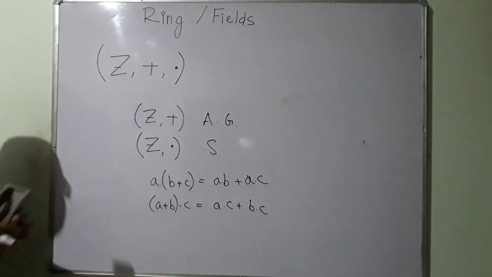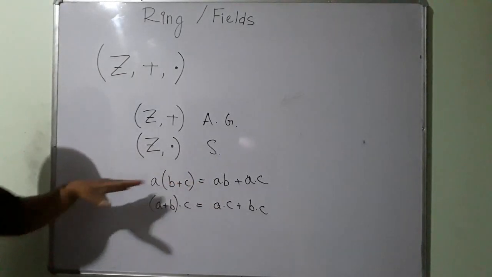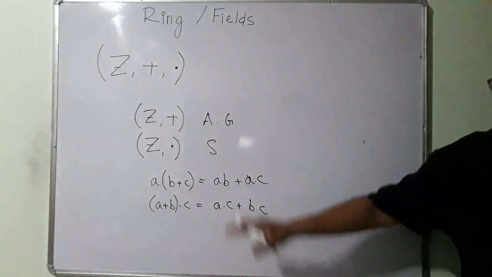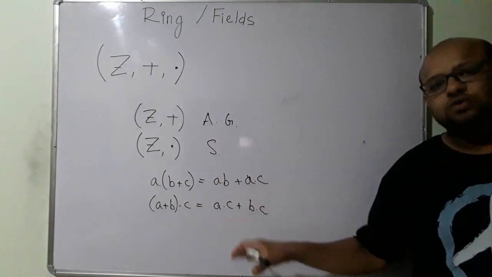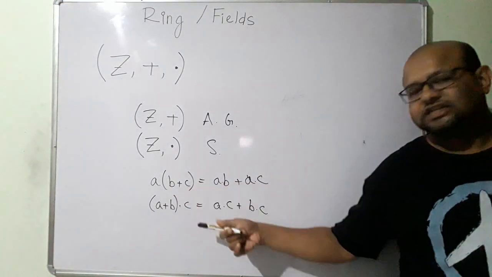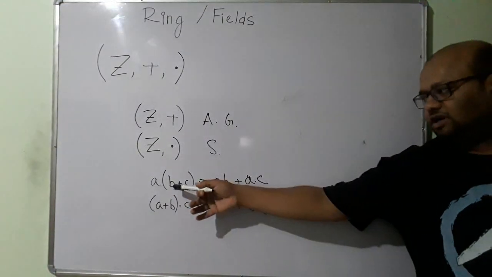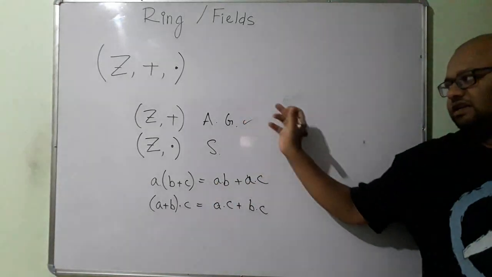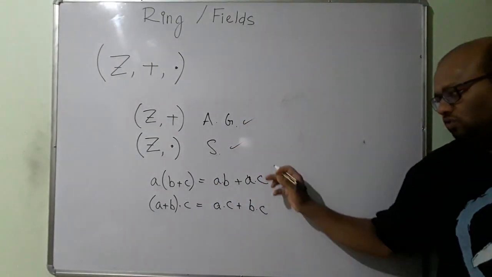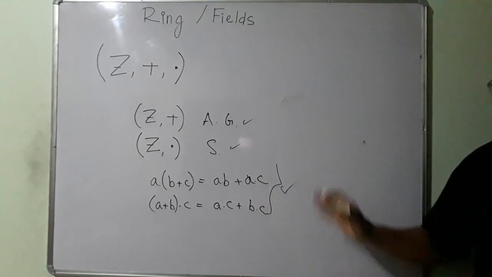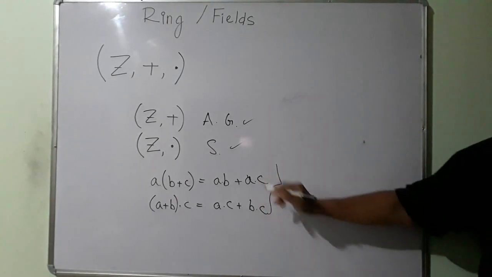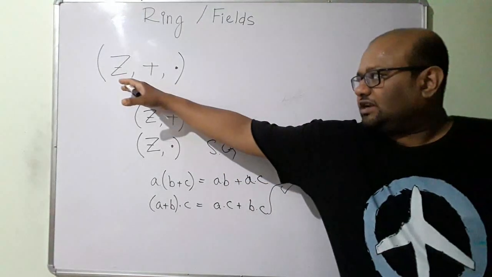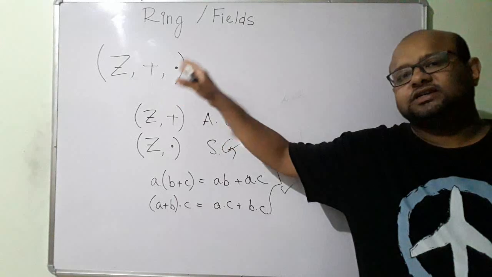This is left distributive, this is right distributive. If both of these are satisfied, which we know is true in the case of integers, multiplication can be distributed over addition. Because of this, we know the set of integers under addition and multiplication is a ring.